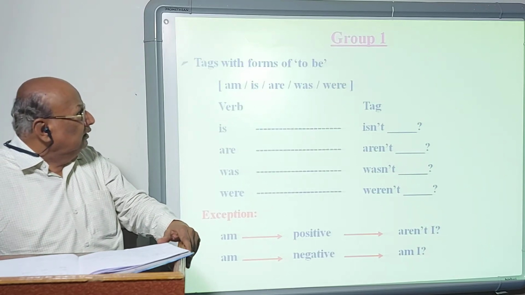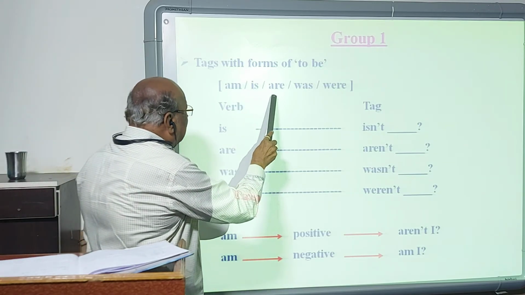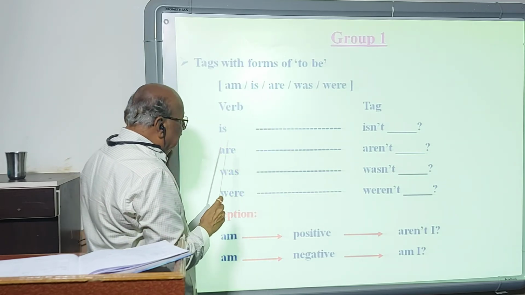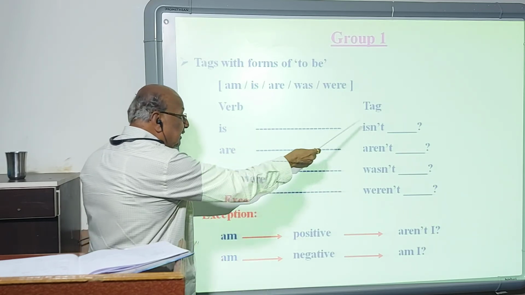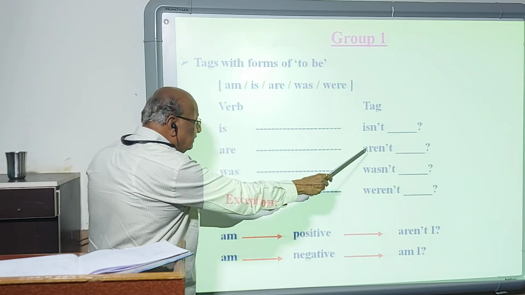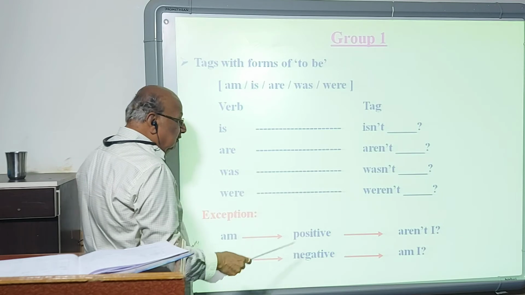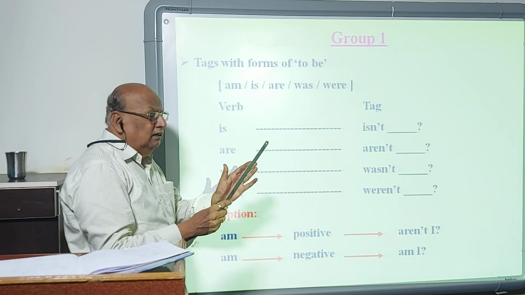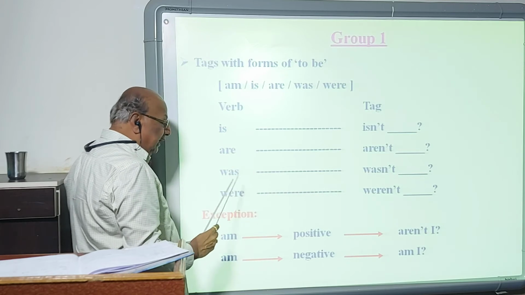Group 1, tags with forms of to be. Is, am, are, was, were, these verbs in grammar are called forms of to be. Is becomes isn't, and if the statement is negative, isn't becomes is, vice versa, opposite you have to remember. Are becomes aren't, was, wasn't, were, weren't. It depends on the sentence. If there is a sentence, they were not prompt, they were not, so the tag will be were.